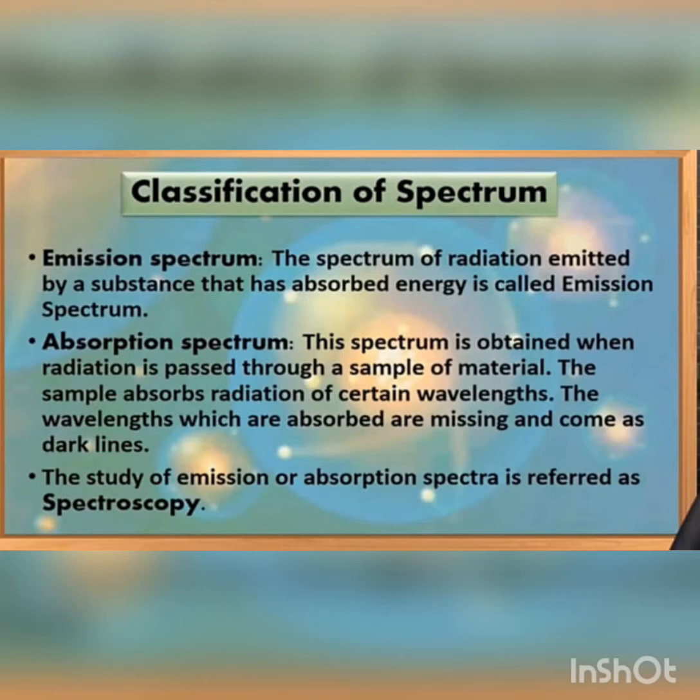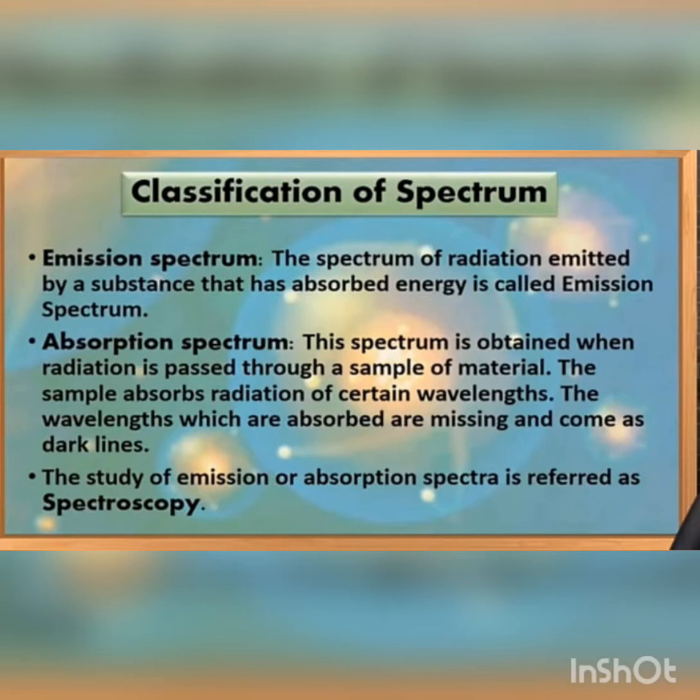When electromagnetic radiation interacts with matter, atoms and molecules may absorb energy and reach a higher energy state. In the higher energy state, they are unstable and return to their normal lower energy state by emitting radiation in various regions of the electromagnetic spectrum.